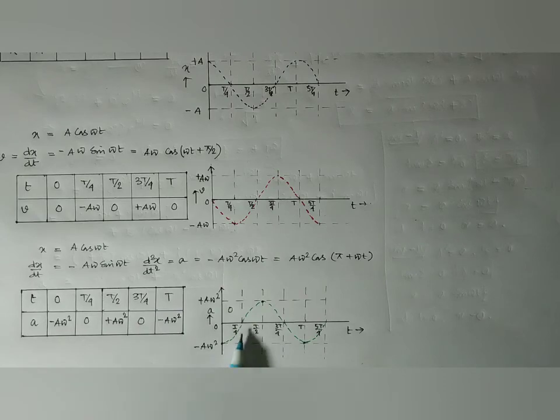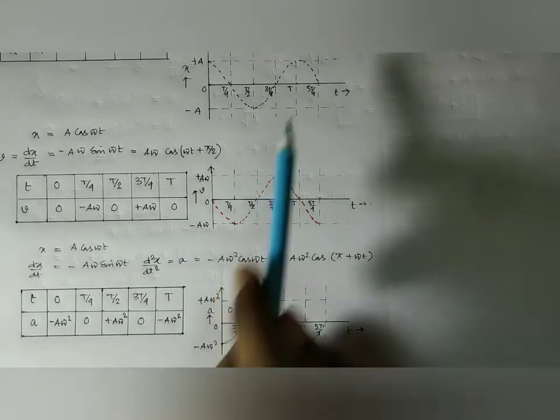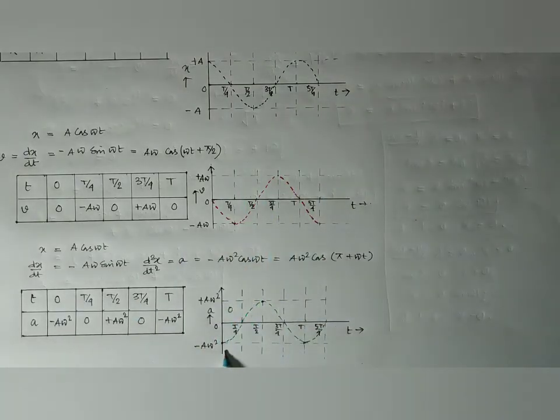Look here, it is just like the displacement graph, but it is 180 degrees opposite in phase. So it starts from minus a omega square at t equal to 0, becomes 0 at T by 4, then it reaches maximum plus a omega square at T by 2, and it continues, and at 5T by 4 it becomes 0. So this is the graph of acceleration. Thus we can represent the velocity, displacement and acceleration of a body executing simple harmonic motion in graphical form.